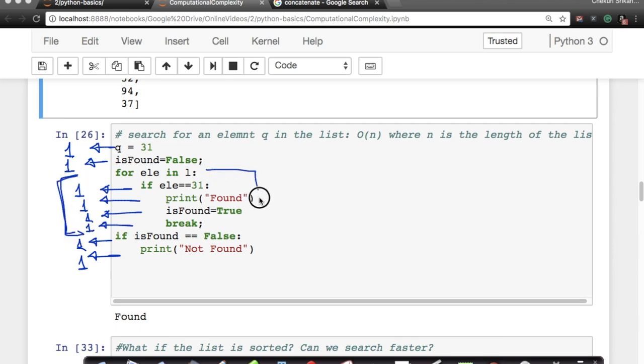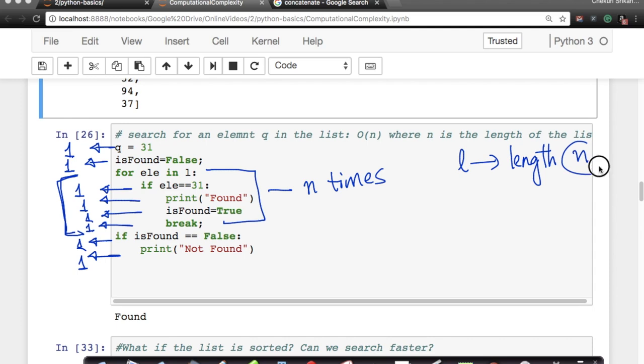This for loop can run n times. If I have n elements in a list, let's assume the length of my list L is n.